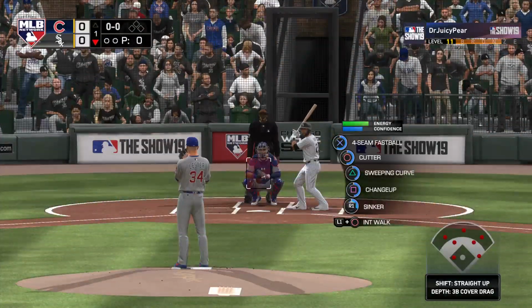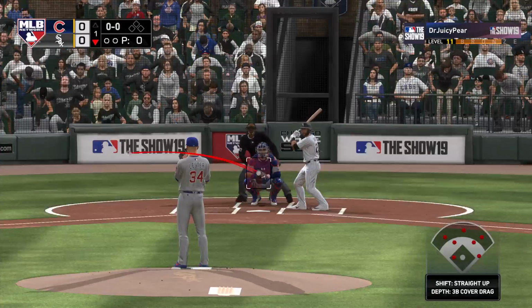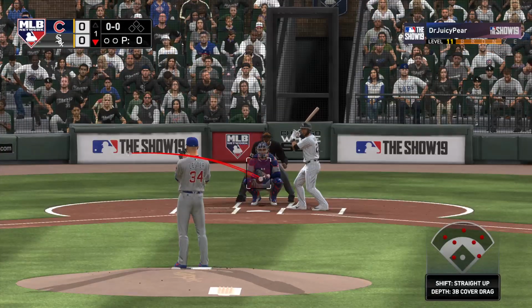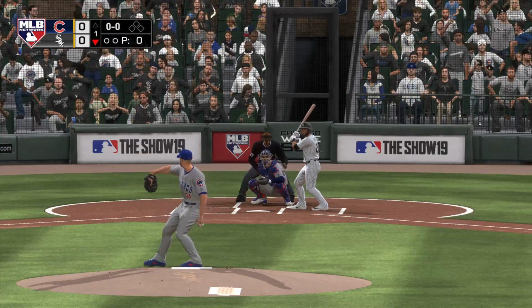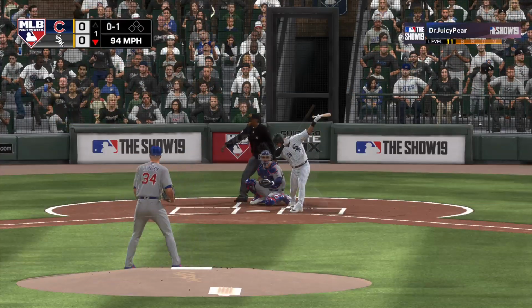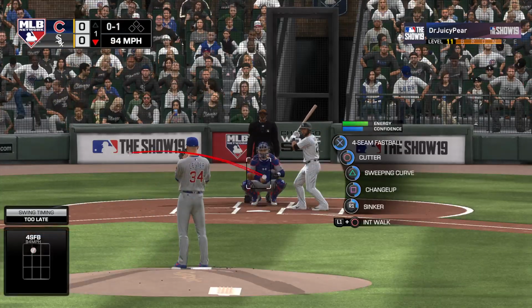He'll lead things off here in the bottom half of the first for the White Sox, the right fielder, Leury. First delivery to him on the way. Well behind that fastball. It's a swinging strike.